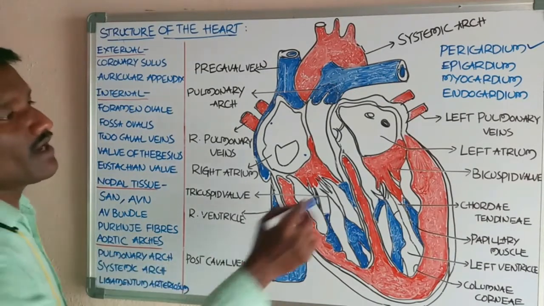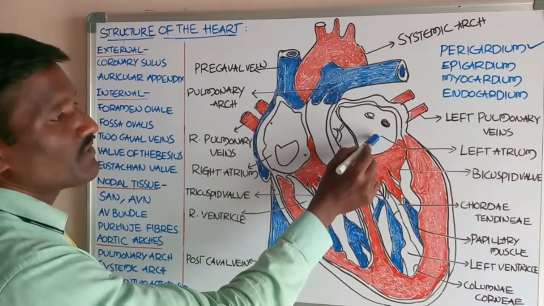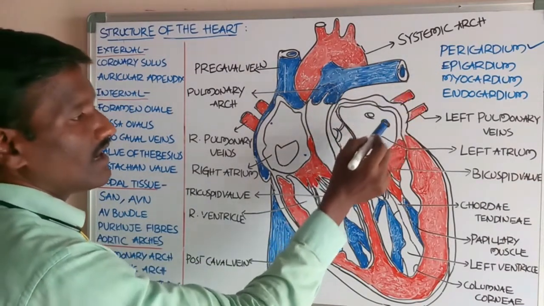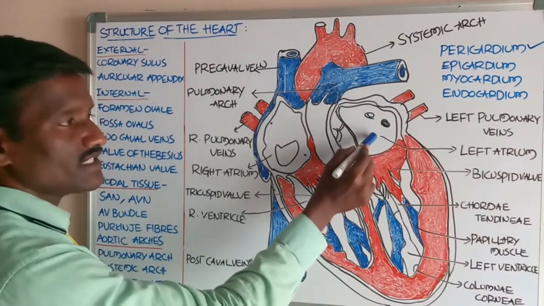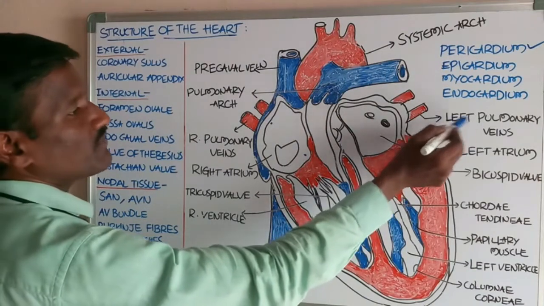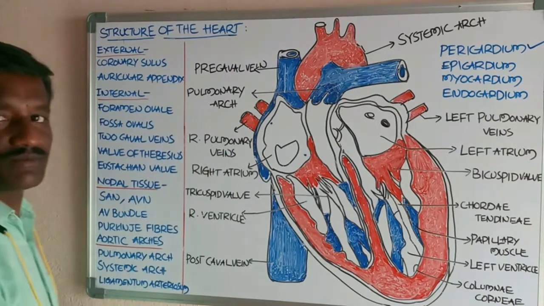Now the left atrium receives blood from the lungs. This is oxygenated blood. The left atrium receives oxygenated blood from the lungs through the left pulmonary veins and the right pulmonary veins.